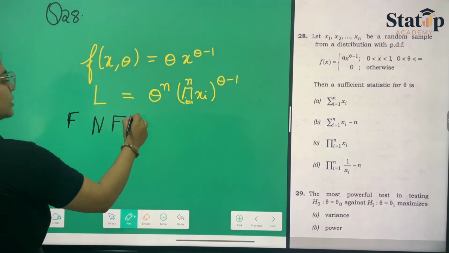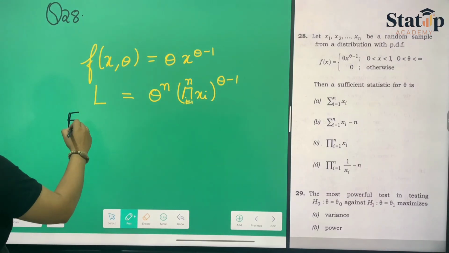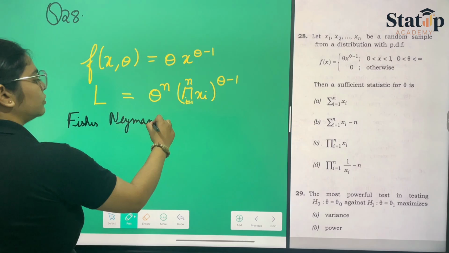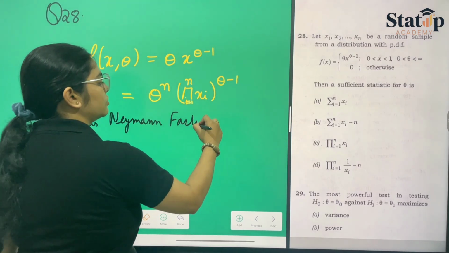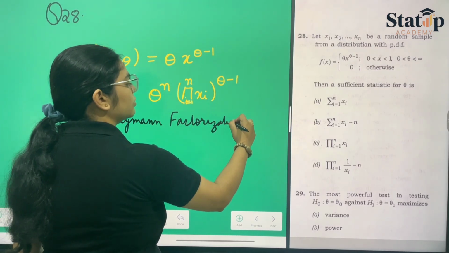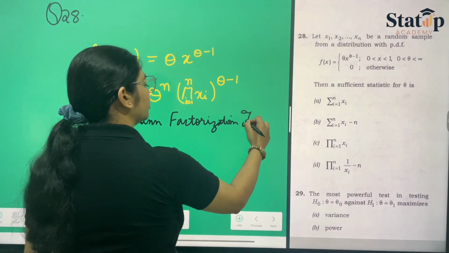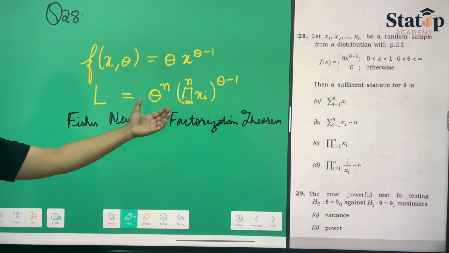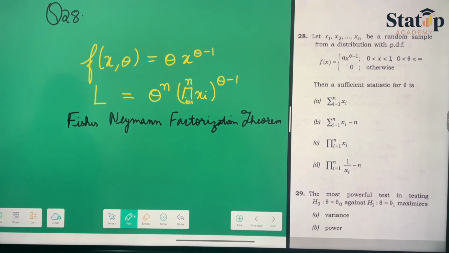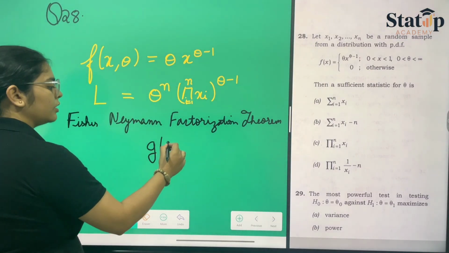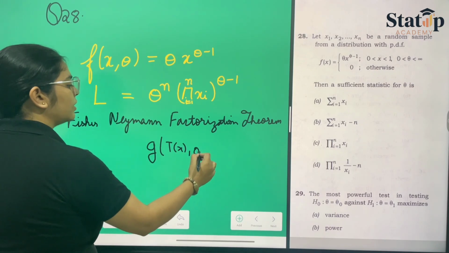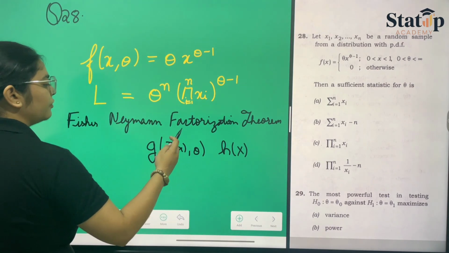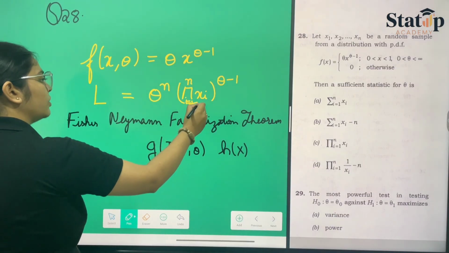Fisher-Neyman factorization theorem, let me write it in detail. If we compare this with the Fisher-Neyman factorization theorem, which is g(T(x), theta) h(x), and here if we compare this, then this is equal to T(x).